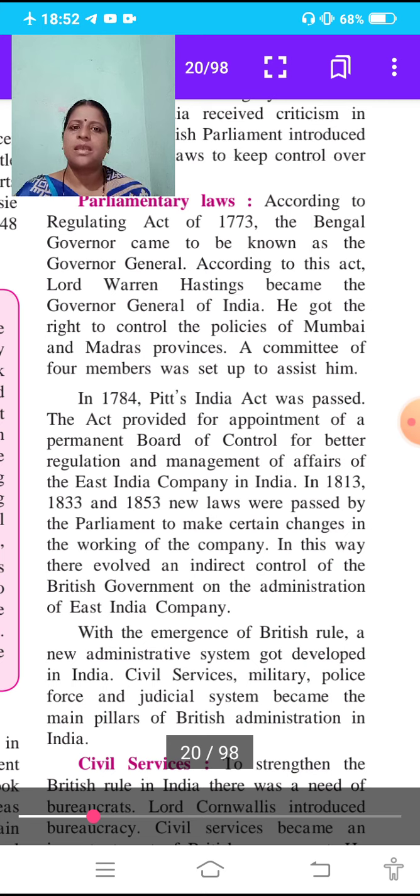Civil services, military, police force and judicial system became the main pillars of British administration in India.